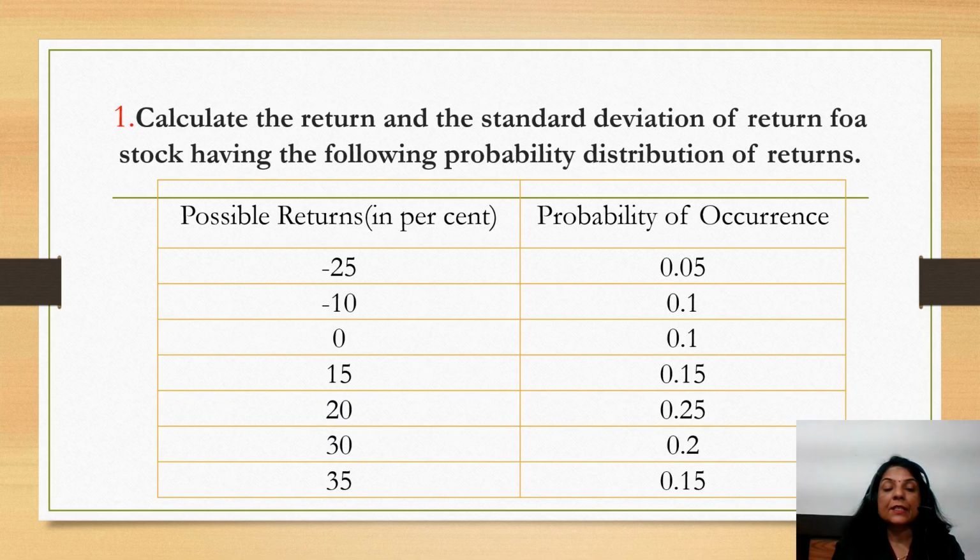Now I'll be discussing one of the problems, how problems will be asked in the exams. For example, calculate the return and the standard deviation of return for a stock having the following probability distribution of return. Here the possible returns are given, and the probability of occurrence. The chance that I get a return of minus 25% is 0.05, and like this the question has been asked.